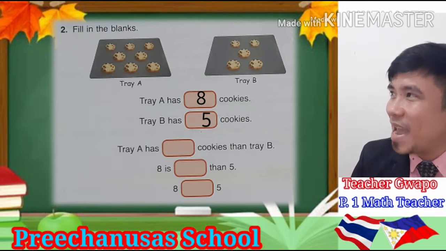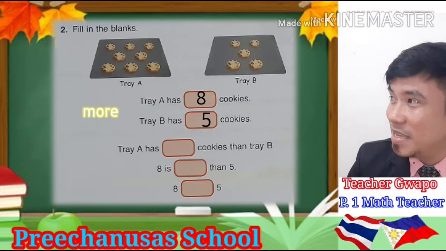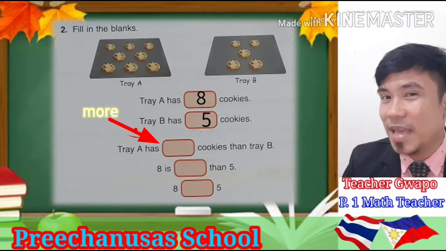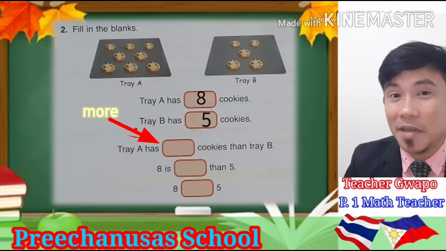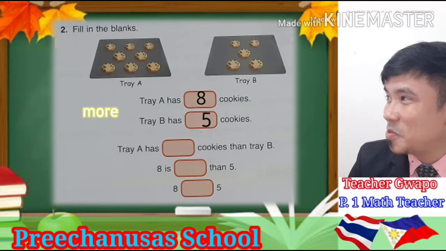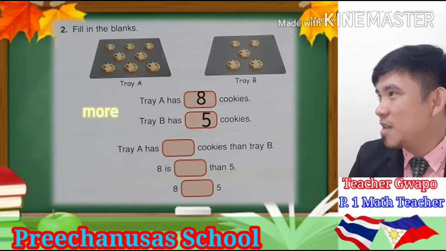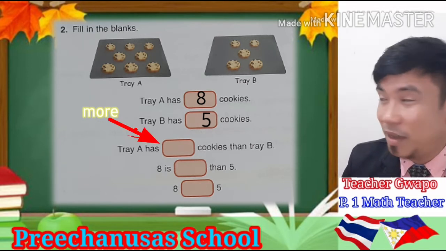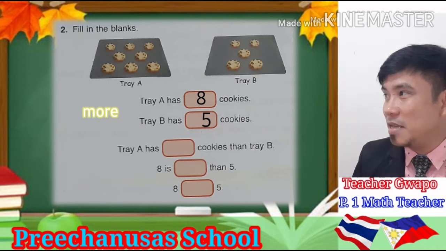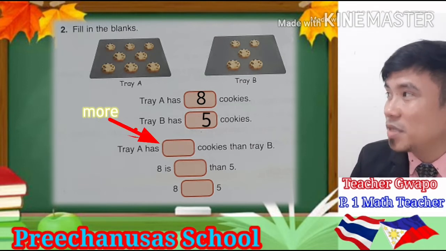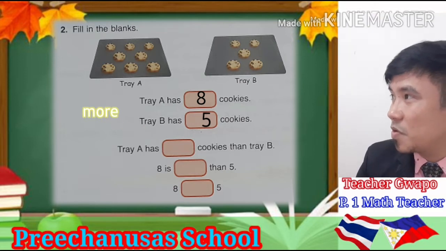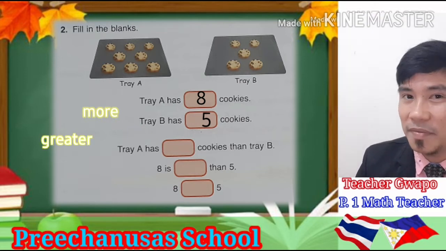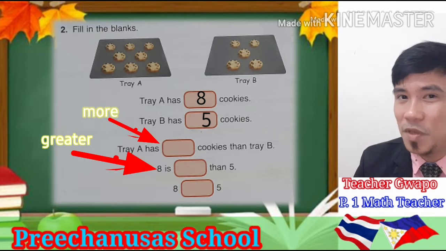Okay, tray A has more cookies than tray B because tray A has 8 cookies and tray B has only 5 cookies. So 8 is more than 5. So we can say 8 is more than 5, or we write 8 is greater than 5. Okay? We use this symbol.